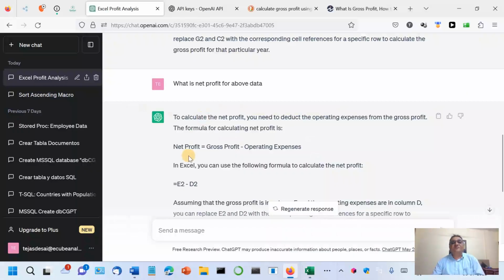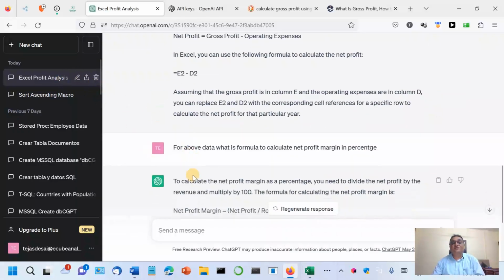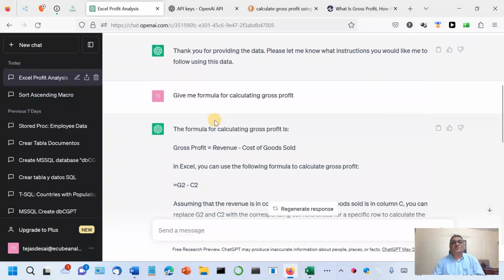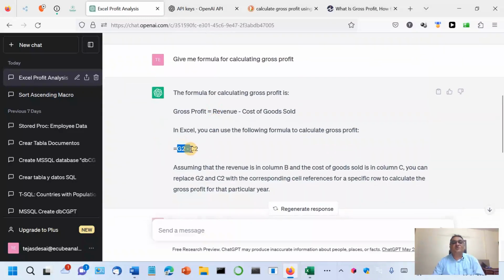Then for net profit margin, remember this is when I started a new chat, then it gave the correct answer, but it gave the answer in words, and sometimes the cell references were not perfectly okay. For example, in gross profit itself, it gave G2 minus C2.